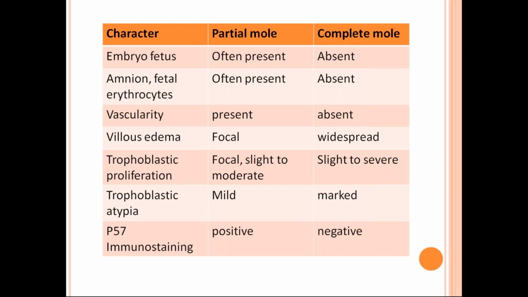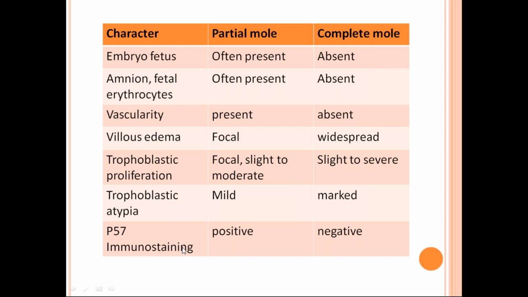Next, the 2 characteristic features of a partial mole are scalloping of the chorionic villi and trophoblastic inclusion bodies. Okay, these 2 things. And embryo or fetus is absent in a complete mole, which you have to remember.